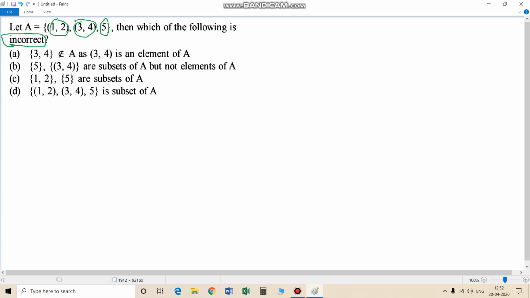Because this is an element of A. I told you this is an element of A. This is not an element of A. This means does not belong to. Let me write this here. Does not belong to.